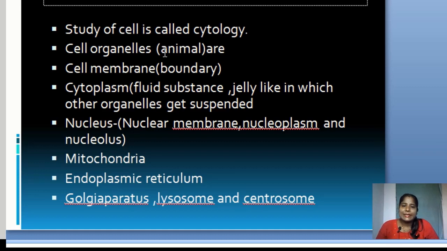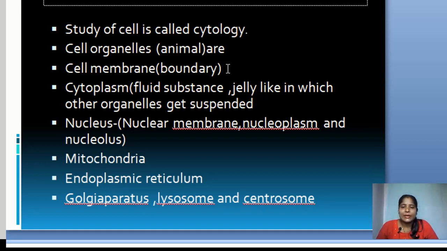So the study of the cell is called cytology. The organelles present in the animal cell are as follows. First, the boundary of the cell is called the cell membrane. Next is the cytoplasm, which is a fluid-like structure present within the cell membrane, and all the organelles are suspended in the cytoplasm.